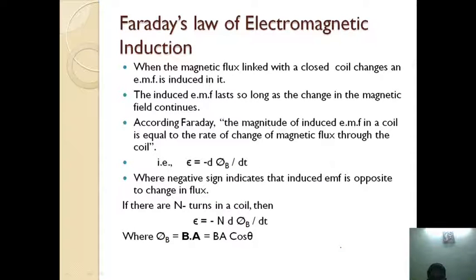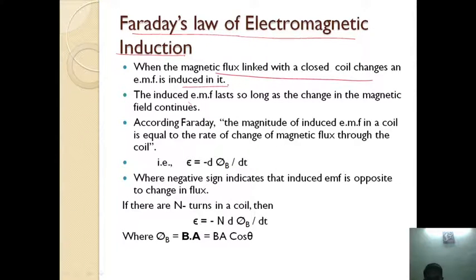And the next one, Faraday's law of electromagnetic induction. According to Faraday, when the magnetic flux linked with the coil changes, an EMF is induced in it.